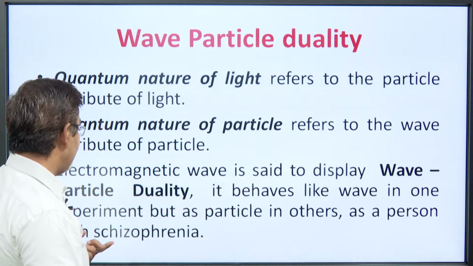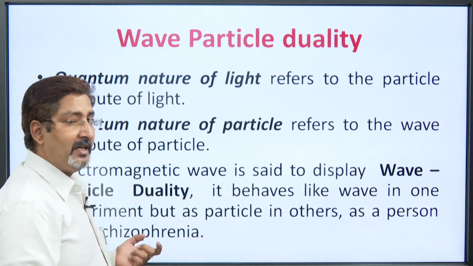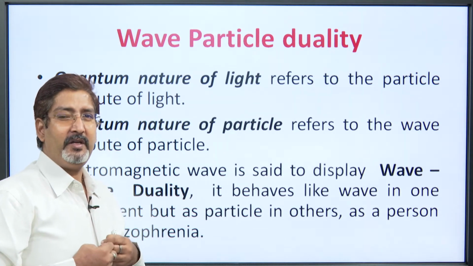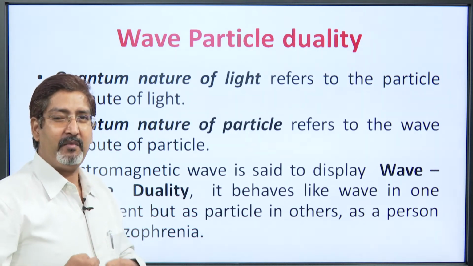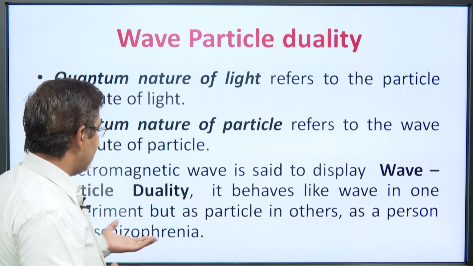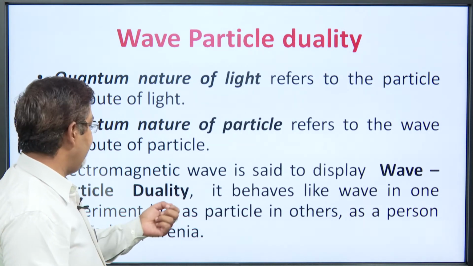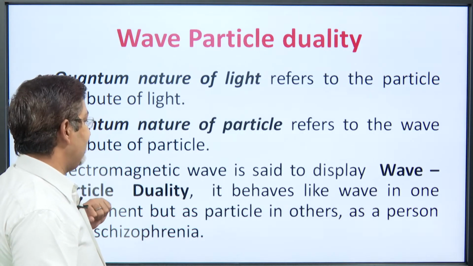Take a person with schizophrenia, that means a person having dual nature, he behaves like a king sometimes, and he behaves normally sometimes. So it is a mental or physical problem with the human being. Light just behaves like this.